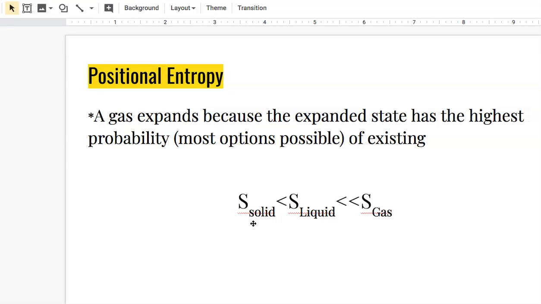They vibrate, but they can't really move. Liquids can start to flow freely, which gives them lots and lots of arrangements, but not nearly as many as gas particles, which can flow all around their container and gives them many, many more different arrangements. This means that gas particles have much more entropy than liquids, which have more entropy than solids.